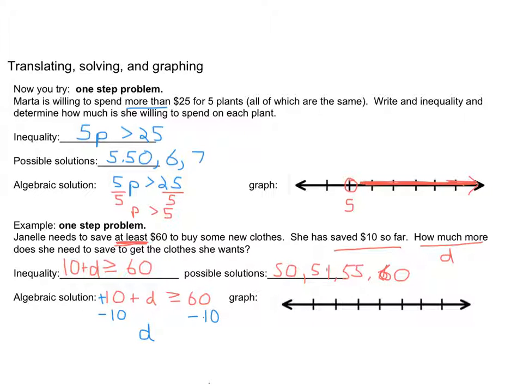So that leaves me with D. Bring my symbol straight down. 60 minus 10 is 50. And this is where this graph really comes in handy, because I don't want a line graph that goes from 0 to 50. That's going to be pretty big. So I'm just going to mark this line. I'm going to call that 50. And it's greater than or equal to 50, so I'm going to put a big closed circle on it. Greater than or equal to means above, and above means shade to the right. Something like that.